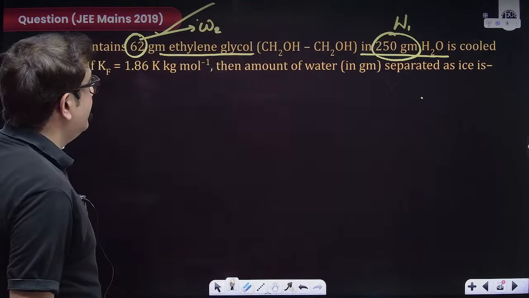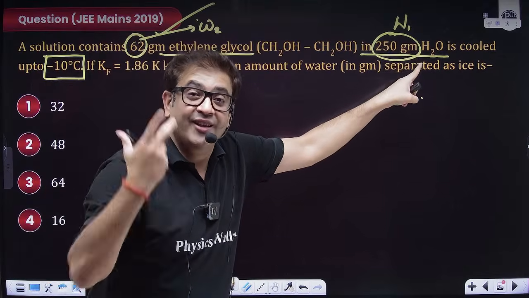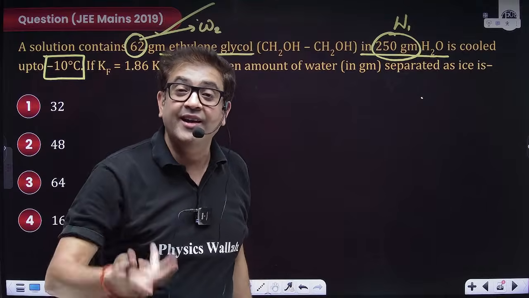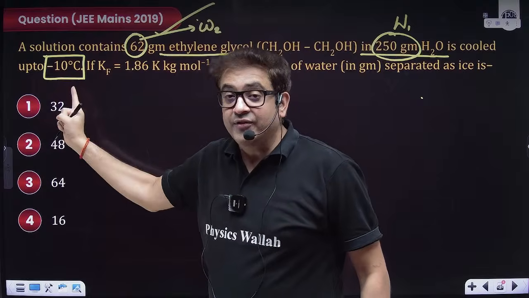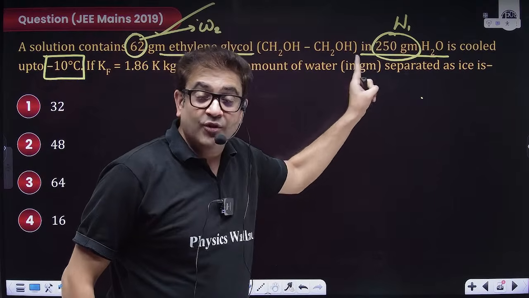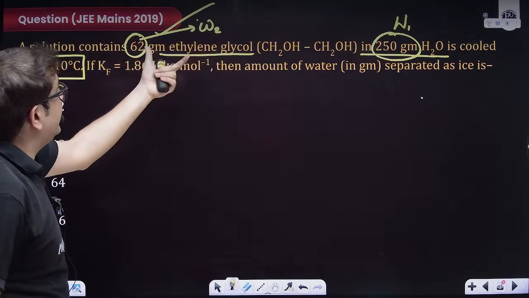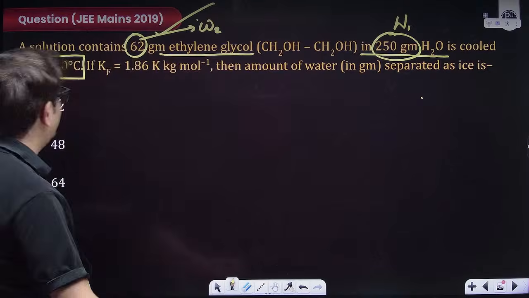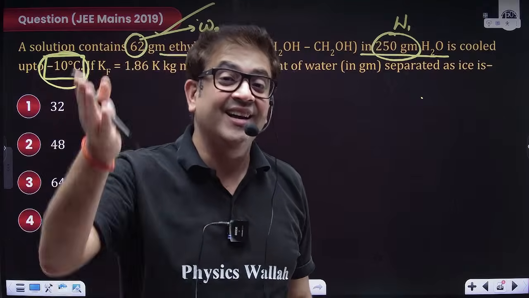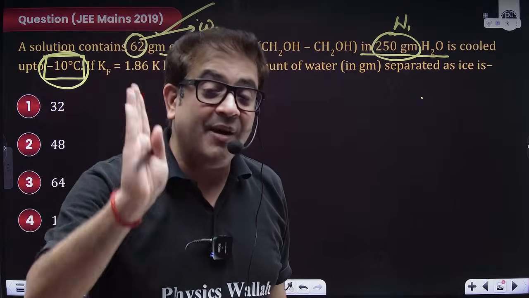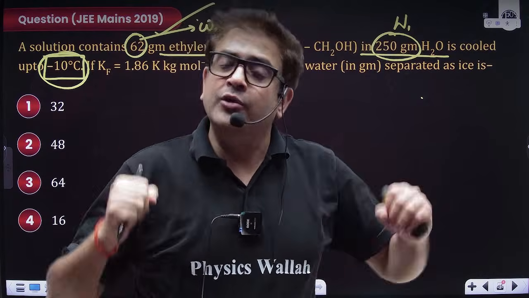Okay, sir. So out of this 250 gram of water, some of the water must have solidified and formed ice. Why are you saying some, sir? Because this is the freezing point, and at this freezing point, this was the solvent, and once this much of solvent was added with this much amount of solute, it was cooled up to minus 10 degrees Celsius. So once it was cooled, beta, some of the liquid water must have solidified. Sir, what amount has solidified? I do not know. So let us apply that formula.